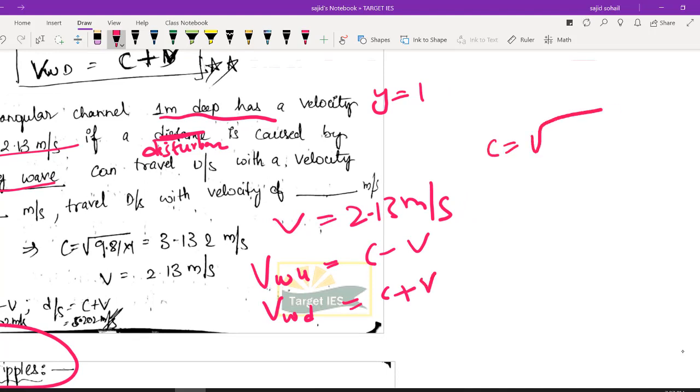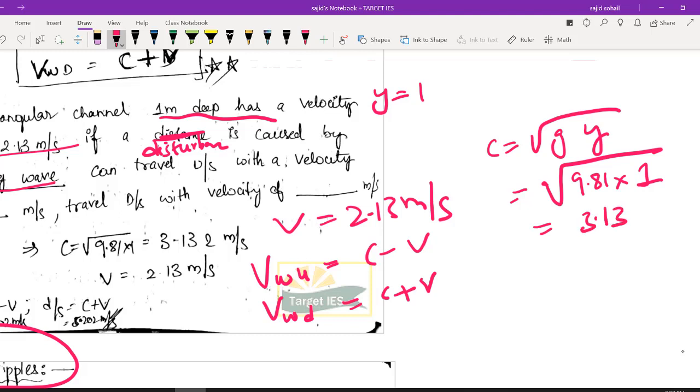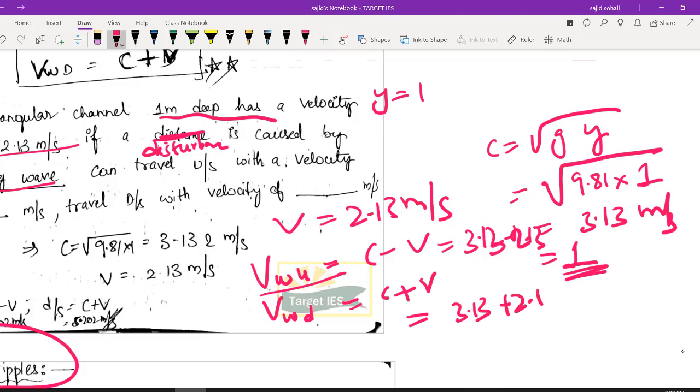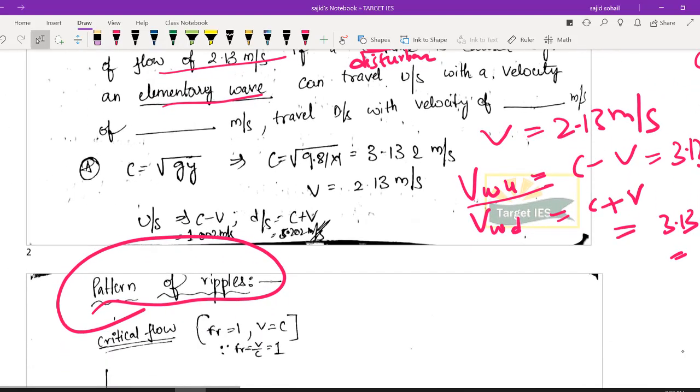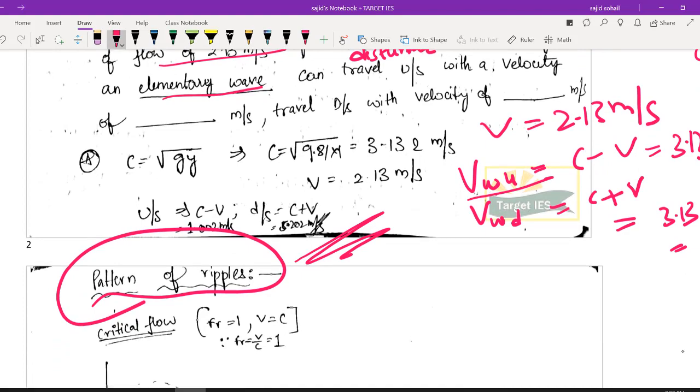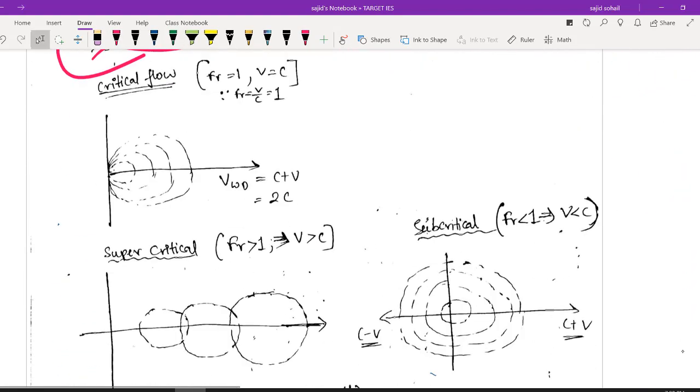So what is my c value? Under root g y. So what is g? 9.81 into y value 1, under root 9.81, 3.13 something comes, if I am not wrong. 3.13 something meter per second. Just put it in the calculator once. So what will it be in the upstream direction? 3.13 minus 2.13, so roughly around 1. And in the downstream direction the velocity of wave with respect to ground is nothing but 3.13 plus 2.13, so that is 5.26. End of story. I hope you are perfect. Did you understand the concept? Done. So this is everything about it. And now let us see patterns of ripple.